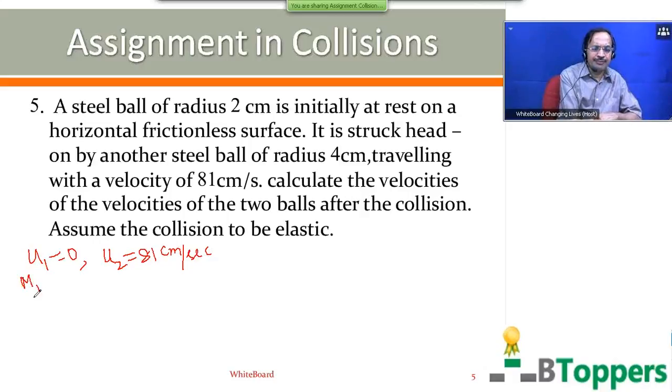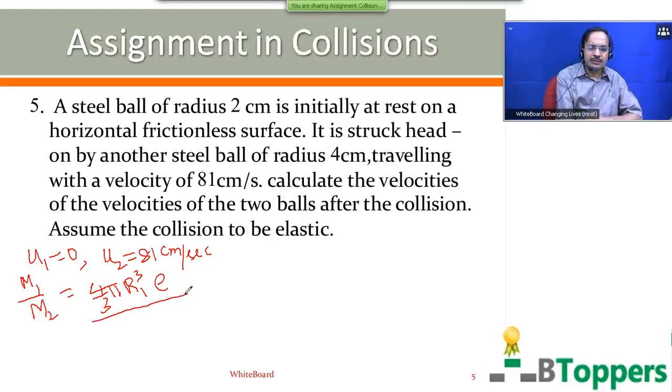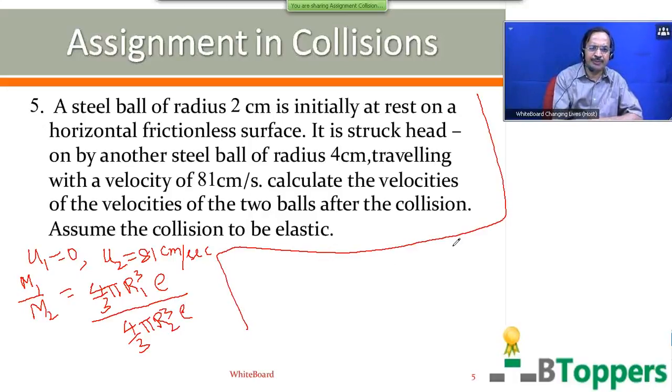Let us find the ratio of the masses. Both the balls are made up of steel, so you can assume that both the balls are made up of the same material, therefore the same density. So the mass of the first ball is equal to the volume of the first ball into density. The volume of the first ball can be written as 4 by 3 pi r1 cube, where r1 is the radius of the first ball. The mass m2 of the second ball you can write as 4 by 3 pi r2 cube rho, where r2 is the radius of the second ball and rho is the density of steel. Both the balls are made up of steel, or the same material, therefore the density is the same.